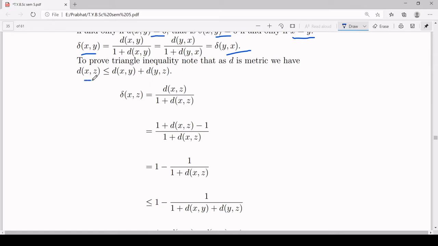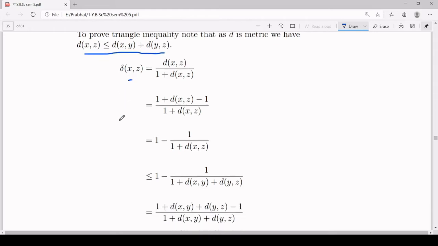Note that d is a metric, so the triangle inequality with respect to d holds. That means for any x and z, d(x,z) is less than or equal to d(x,y) plus d(y,z). Now consider our delta(x,z), which is d(x,z) upon 1 plus d(x,z).